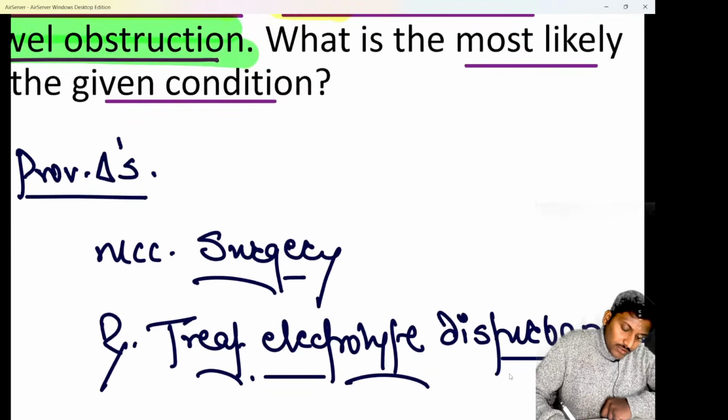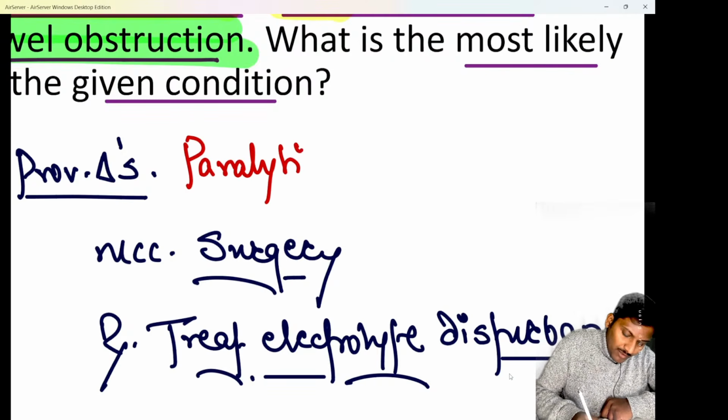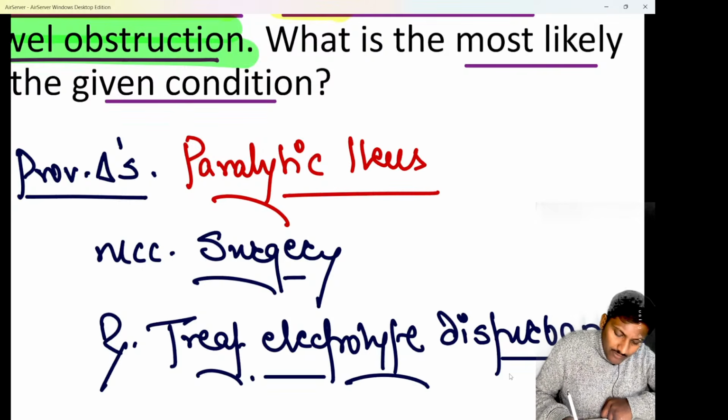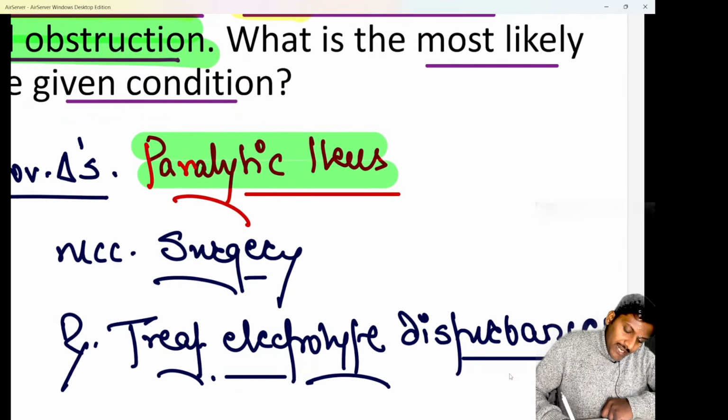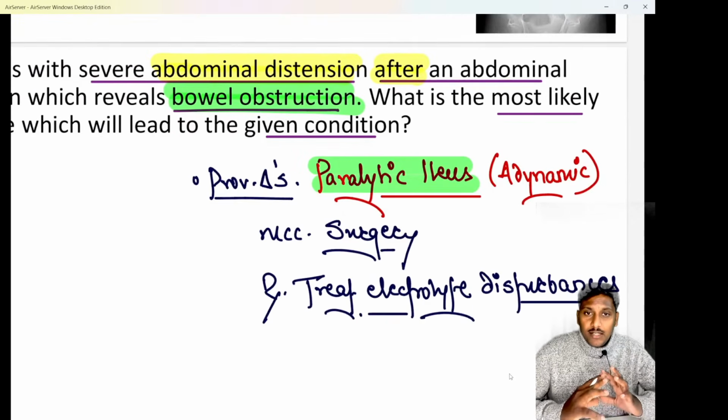The provisional diagnosis is nothing else but a case of paralytic ileus. We know after surgery, whenever the motility of the intestine does not return timely, there is an adynamic bowel obstruction, and the patient will develop a problem known as paralytic ileus, right? So adynamic bowel obstruction is basically called paralytic ileus, and the patient will have problems like constipation, obstipation, vomiting, distension, but pain is not usually seen.